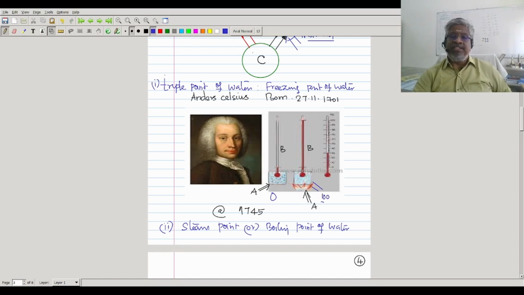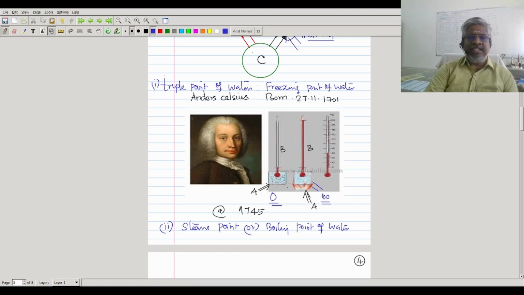See, these two things are fixed arbitrarily here. So it is his wish. He developed that particular methodology. So 0 is going to be assigned to the freezing point. But this is not absolute 0. See, whenever we take the temperature, absolute 0, I will come to that later. This is not absolute 0. This is 0 he has assumed. Like if we want to measure some distance, we fix this is 0. From there they are measuring.